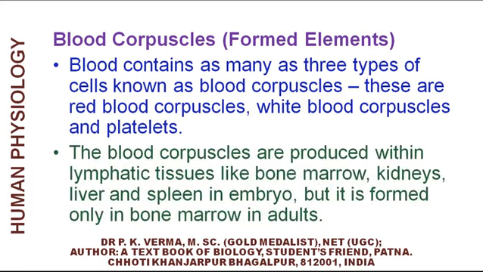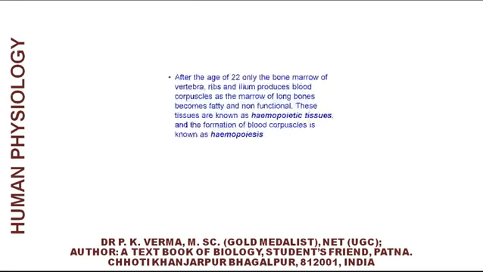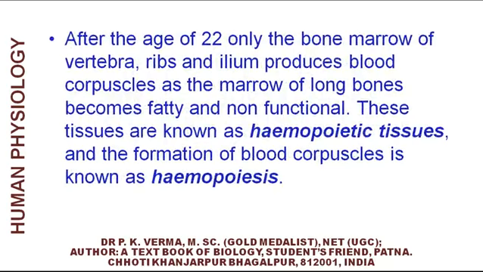The blood corpuscles are produced within lymphatic tissues like bone marrow, kidneys, liver, and spleen in the embryo, but are formed only in bone marrow in adults. After the age of 22, only the bone marrow of vertebra, ribs, and ilium produces blood corpuscles, as the marrow of the long bones becomes fatty and non-functional.